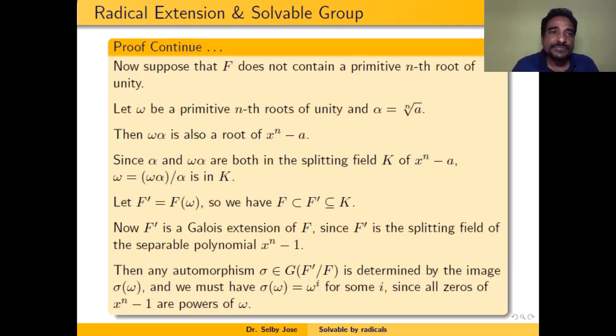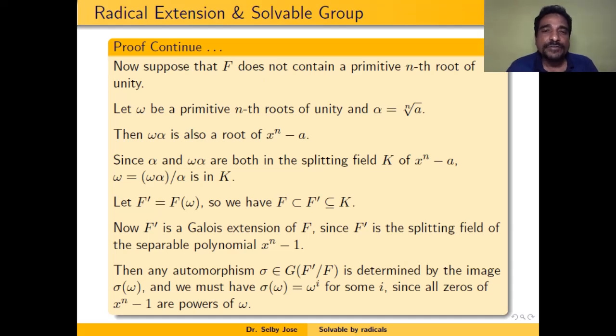So in the second case, we assume that F does not contain a primitive nth root of unity. So let omega be a primitive nth root of unity and alpha be the nth root of a. So omega does not belong to F. Because alpha is a root of x raised to n minus a and omega is a primitive nth root of unity, omega alpha is also a root of x raised to n minus a.